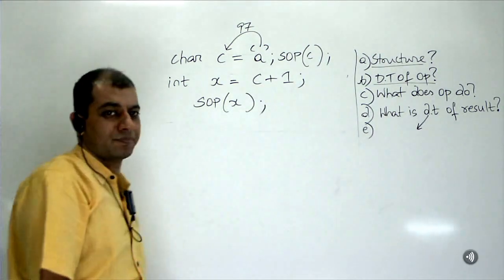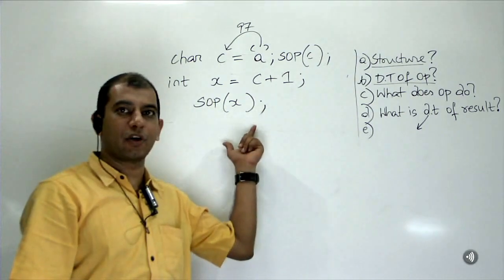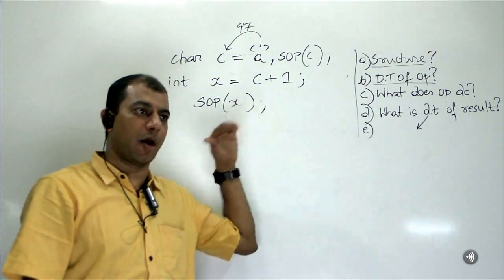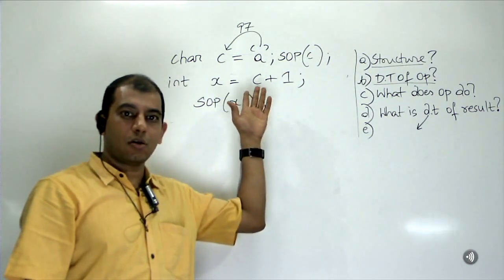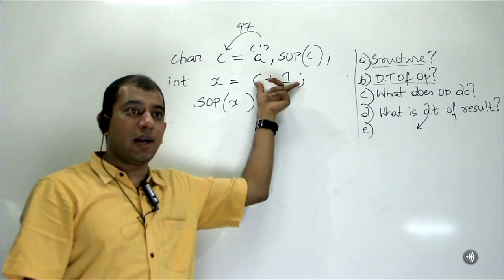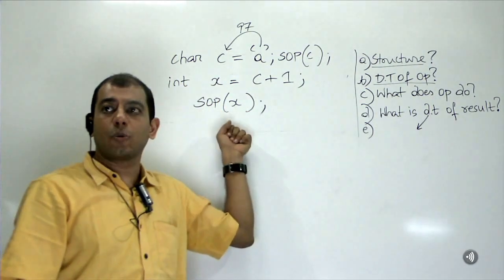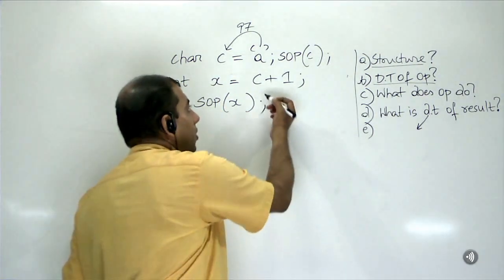Now tell me, what is the value printed out? First of all, if it compiles, will it run? If it runs, what will be the value printed out? Will this compile or not? C plus 1. Definitely int. Can it be stored in int? Yes, no problem. It will compile, type assign, compatible, SOPX. What will be printed out?